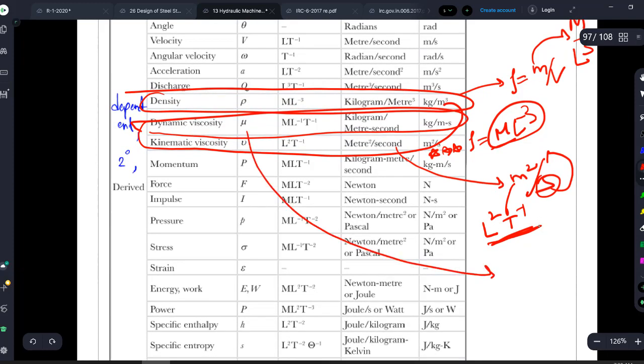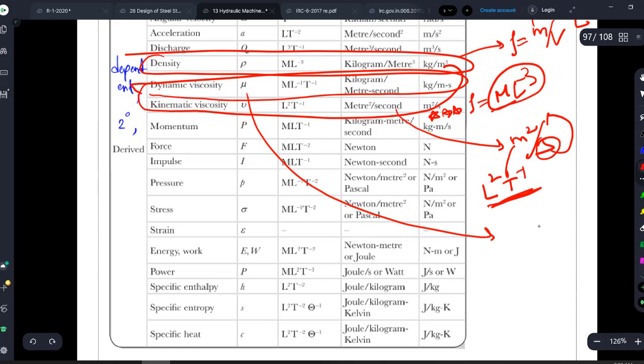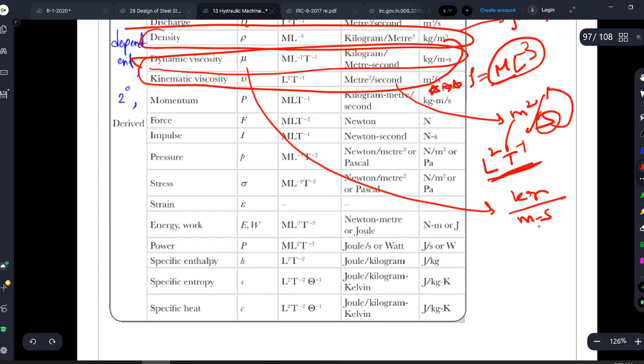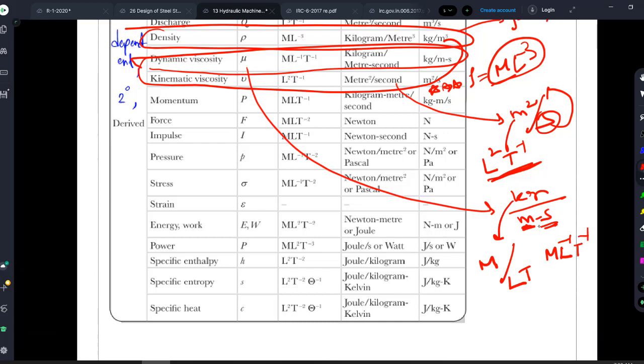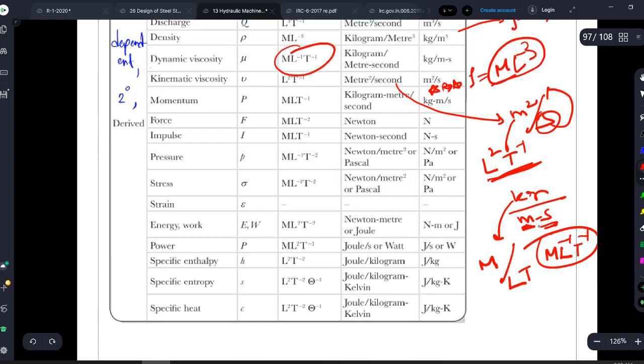Similarly, dynamic viscosity is Newton second per meter square, or you can write it as kg per meter second. You can write this too, right? So kg is nothing but mass, capital M, divided by meter. Meter is nothing but length. Second is nothing but time. So M L to the power of -1, T to the power of -1. That will be the formula for your dynamic viscosity. Can you see it here? M L to the power of -1, T to the power of -1.